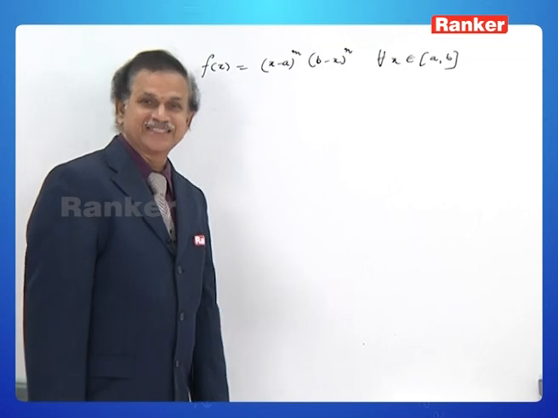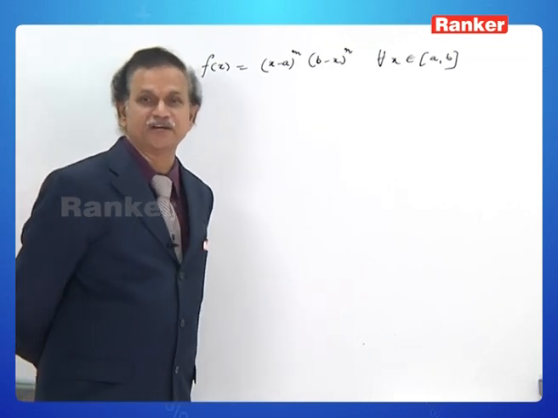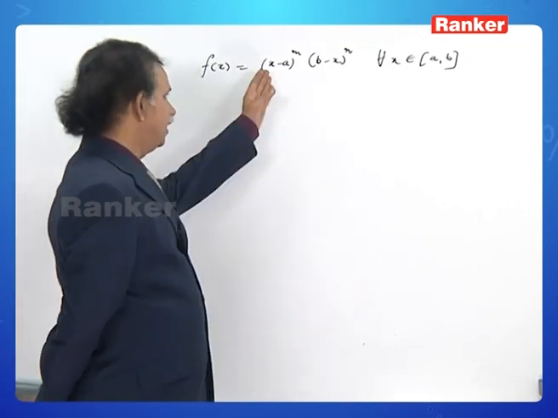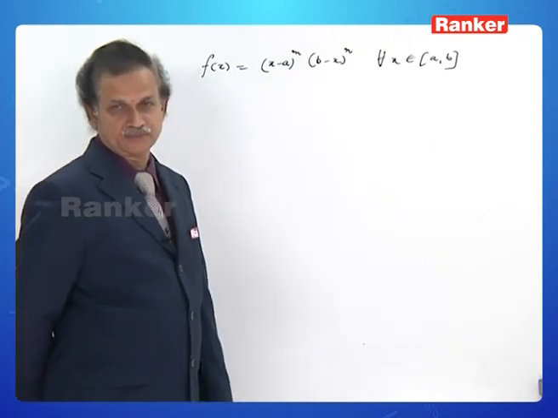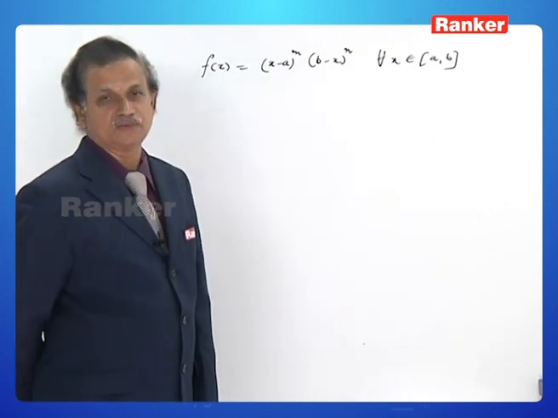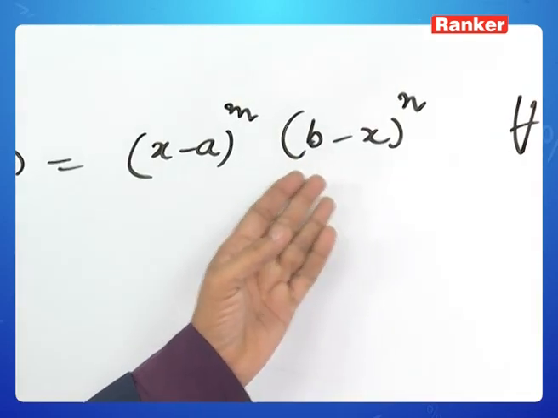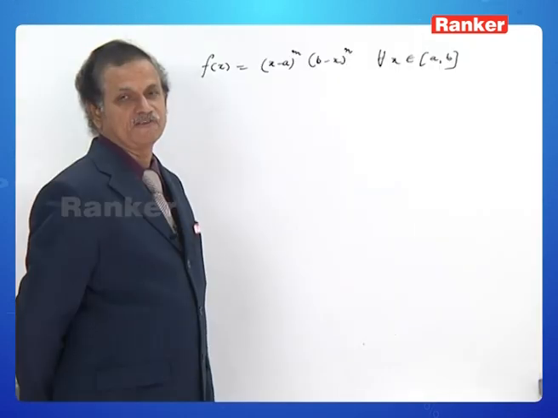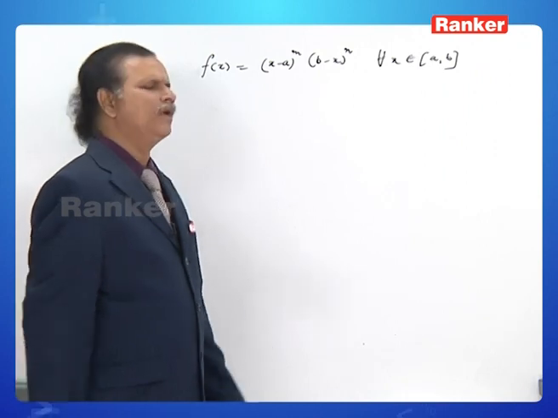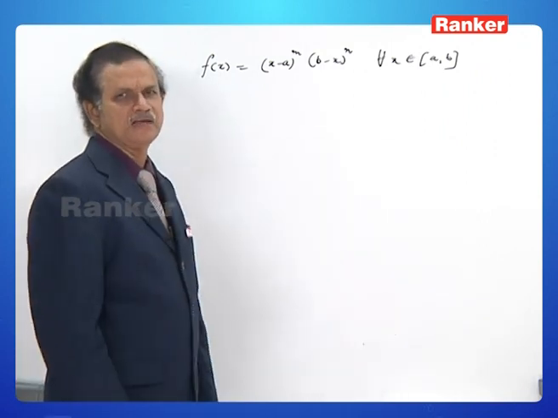And what about the third condition? What is the third condition? F of a. What is f of a? A minus a is 0, and 0 into everything is 0. So f of a is 0. What about f of b? B minus b is 0, and 0 into anything is 0. So again f of a is equal to 0 is equal to f of b. We can apply Rolle's mean value theorem.